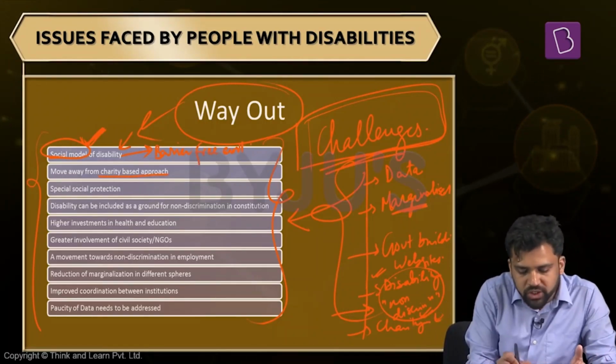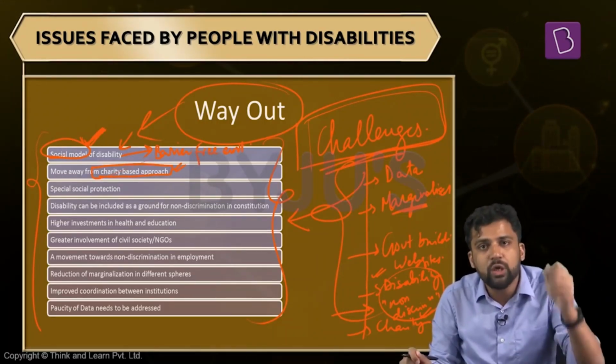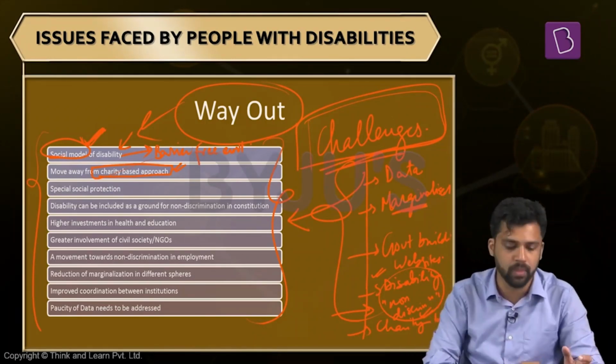So one way is this. We have to move away from the charity-based approach. We have to recognize that people with disability are equal human beings, they are equal citizens. We need to create a barrier-free environment so that they can participate in society as equal human beings. So, move away from the charity-based approach.